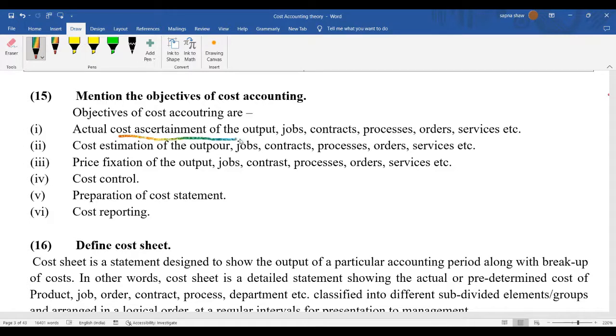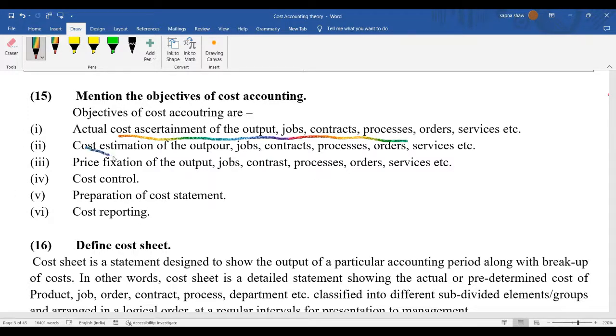So if we are preparing a cost accounting, we will be able to ascertain the cost of different things. Means how much cost we have incurred on raw material, how much cost we have incurred for laborers, how much cost we have incurred for advertising, for selling the products. So in this way we can easily ascertain how much cost we have incurred for different things. That's why we make a cost accounting.